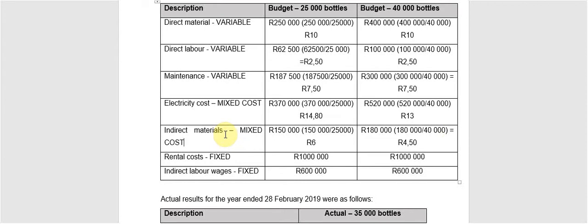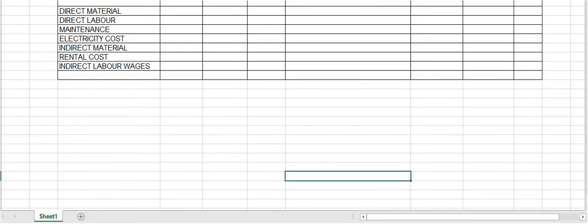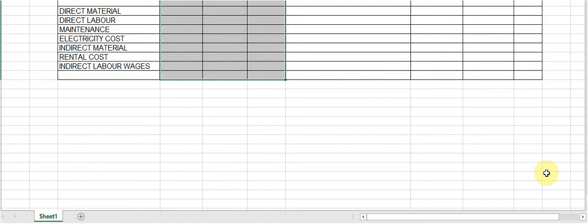Wonderful. So now I can go back. I've already constructed for myself just a little template so that I don't record a 50-minute video where you have to watch me draw up a layout. So all I did was draw up a layout for the performance report. You will see that traditionally this is not part of the performance report, but you do get marks for it because it shows that you've properly done the calculations. So the performance report is normally just a flexed budget, an actual, a variance, and then you have to indicate whether this is favorable or unfavorable.